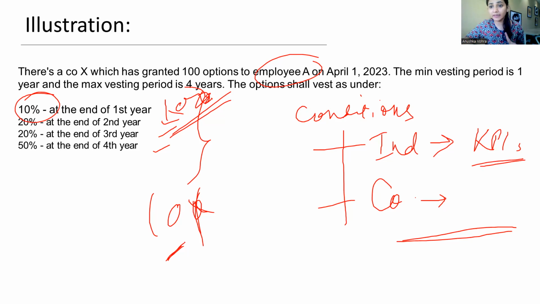So there are certain circumstances which I was talking about. That is death, permanent incapacity, resignation, retirement. In case of death, there is no minimum vesting period. The options that are unvested get vested immediately after the death of the employee, and the vested options are eligible to be exercised.